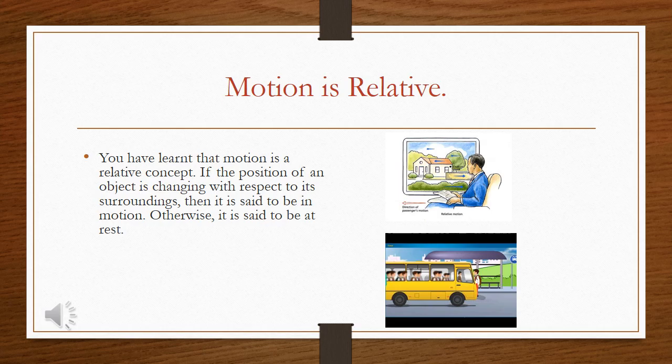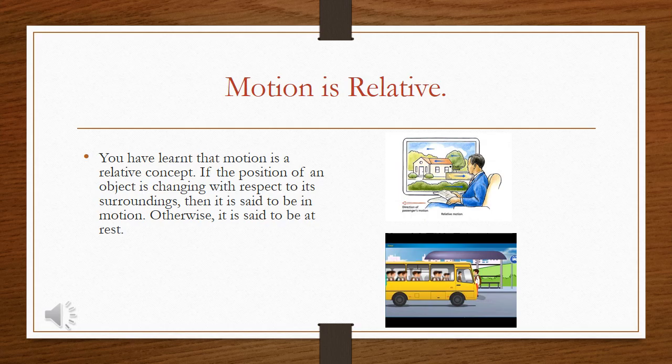That means here understand that motion is a relative concept. Okay, that means if the position of an object is changing with respect to its surroundings, then it is said to be in motion. Otherwise it is said to be at rest.